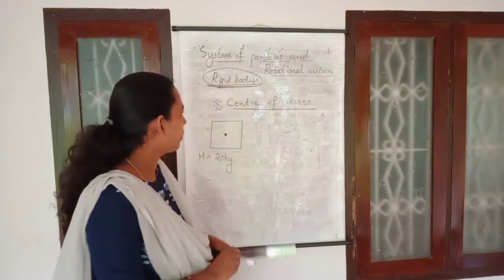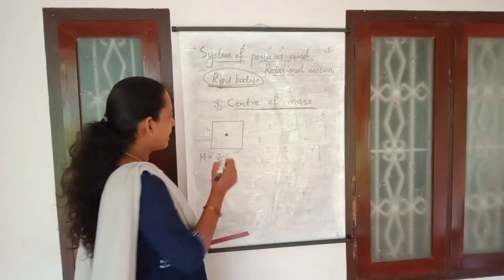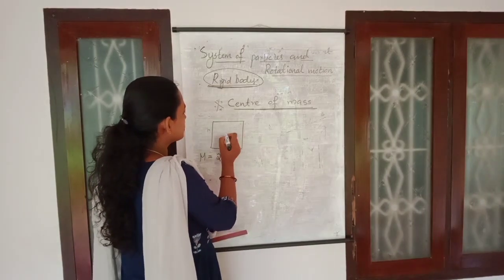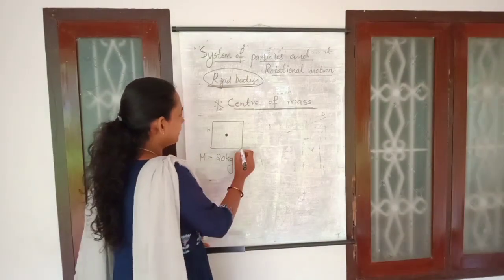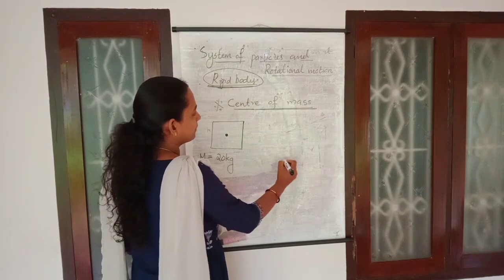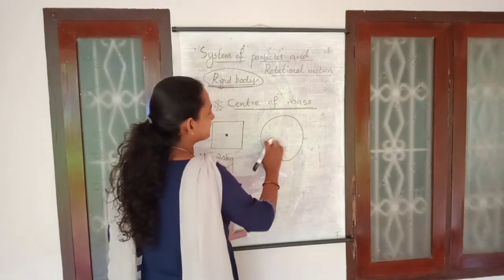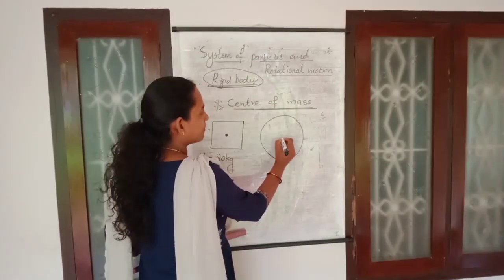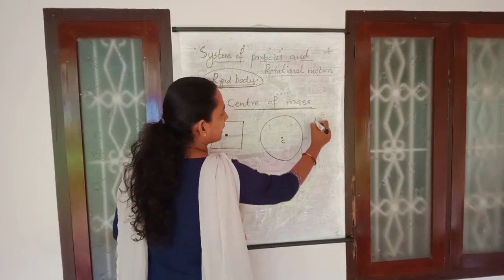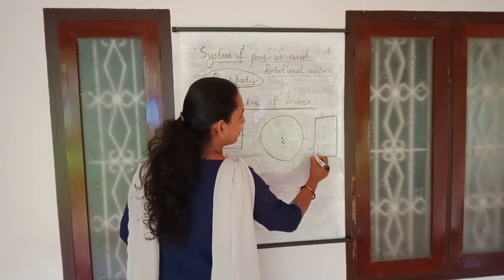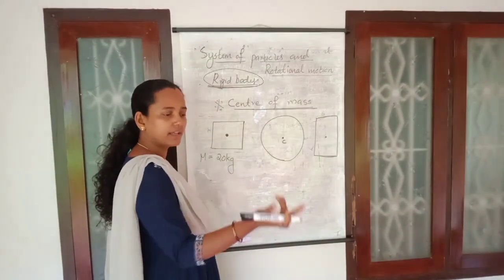And that point where the whole mass of the body is supposed to be concentrated is the center of mass. And if the mass of the body is uniformly distributed, in most cases that will be at the midpoint of the body itself. So whenever we are considering a square body, or a circular body like this clock, which is circular and has a homogeneous distribution, the center of mass will be at its midpoint. And for a rectangular body, for example your mobile phone, the center of mass will be at the midpoint of that. You can balance it like that.